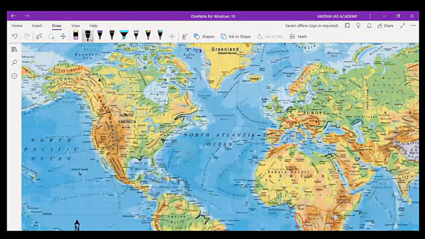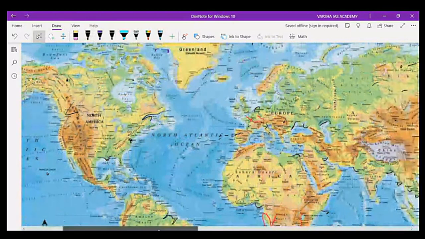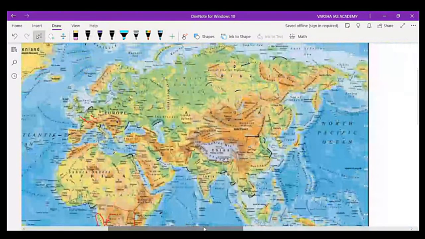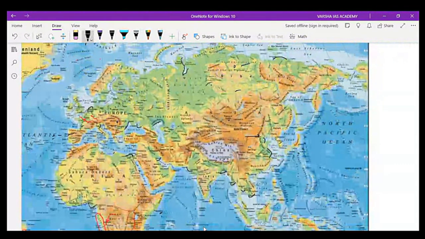River Tiber in Italy, right? And also an important river is there in Russia. This is the mouth of river Ob, more inside the land, and this is river Ob, right?